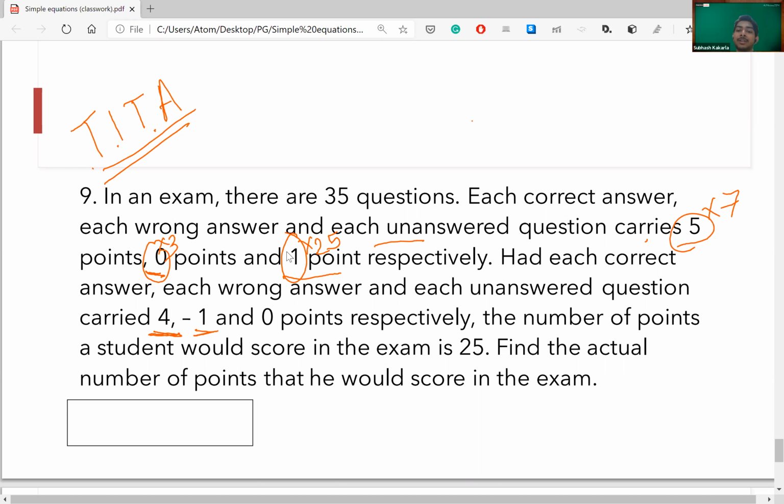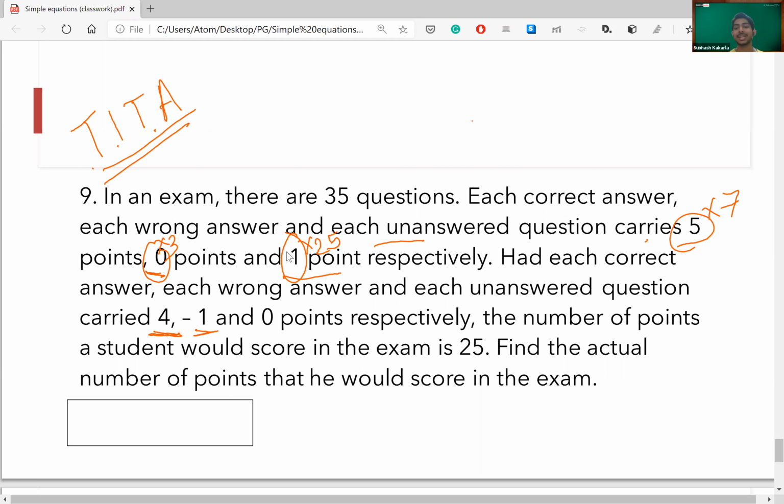Okay. I'll explain the question once again. See, there's an exam. There are 35 questions. Now, the marking scheme is that if you answer correctly, you get 5 marks for every right answer. If you give the wrong answer, you get 0 points for it. And if you do not attempt or do not answer it, you get 1 mark for it. This part is clear? Yeah, okay, this part is clear.